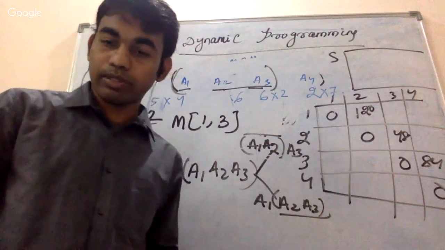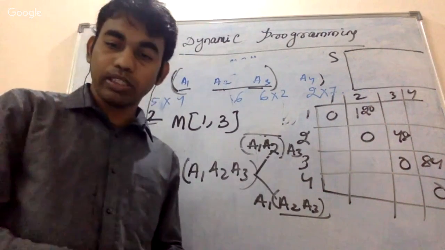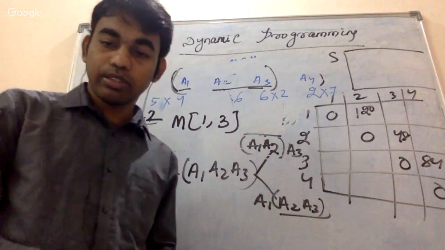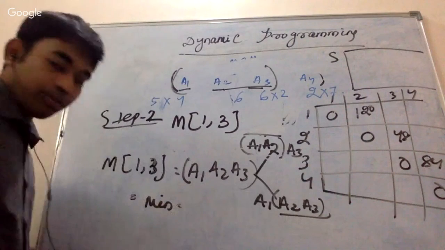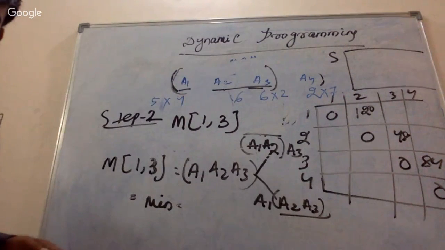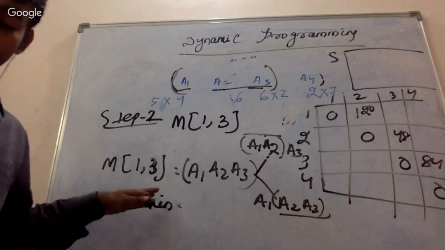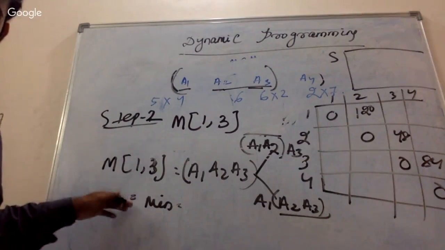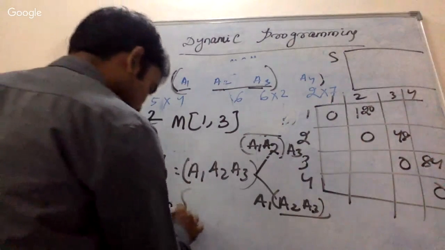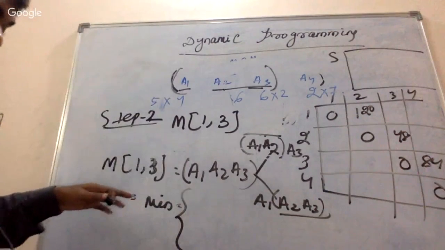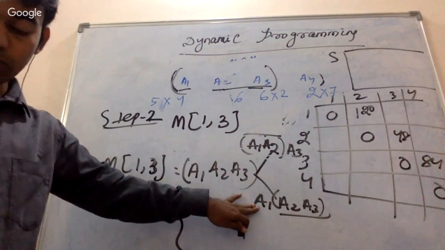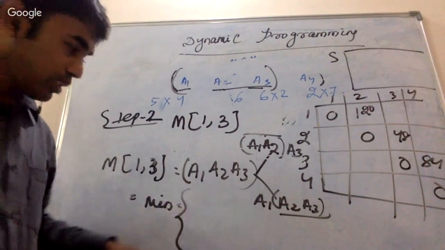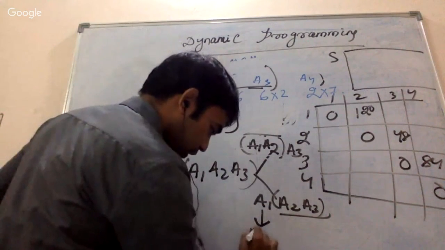Okay. You understand this? So if I write it recursively, just write yes or no, I will explain otherwise. If I write it recursively, it is nothing but minimum of, so this one is nothing but M11, right?